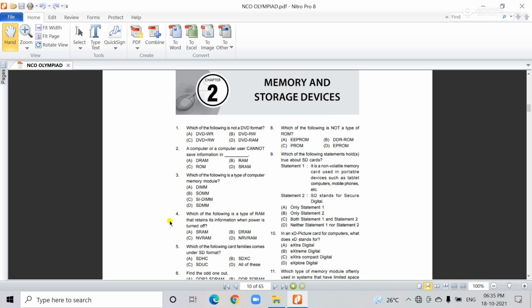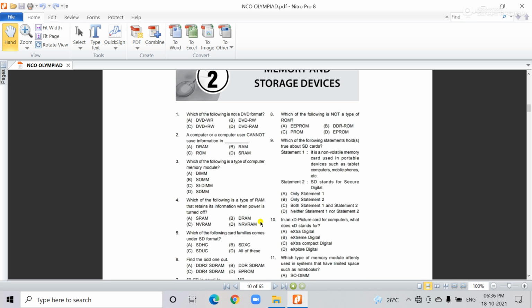Next: which of the following is the type of RAM that retains its information when the power is turned off? Power is turned off. The correct answer is option C, NVRAM.